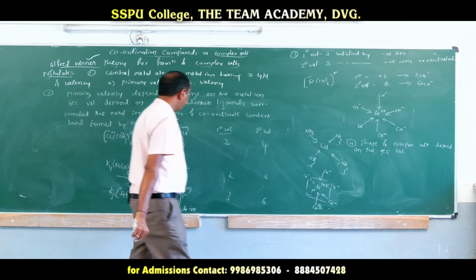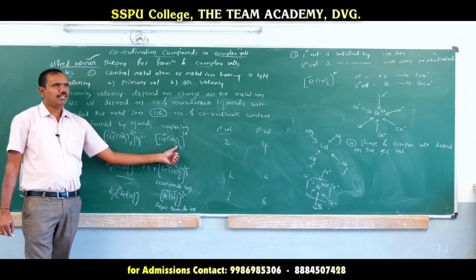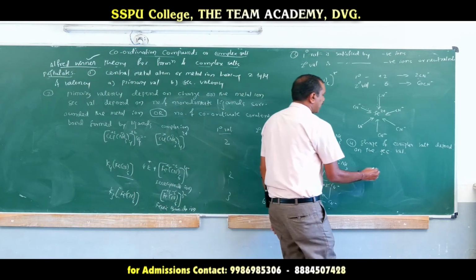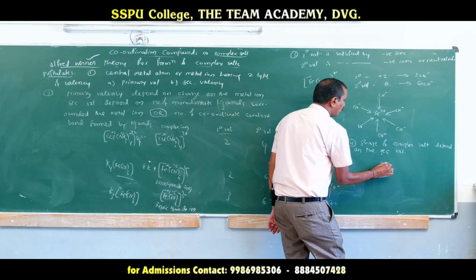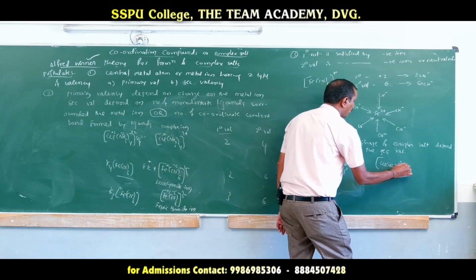Here you see, in case of cuproammonium, there are 4 ligands. Hence, it should be square planar. Cuproammonium ion is square planar. Why is it square planar?